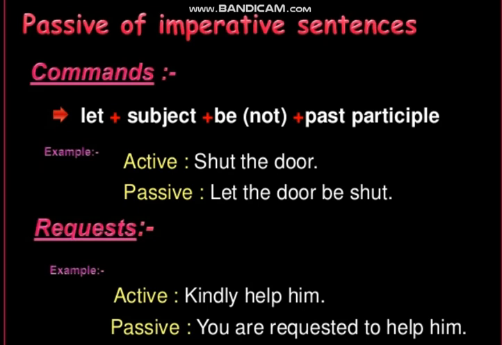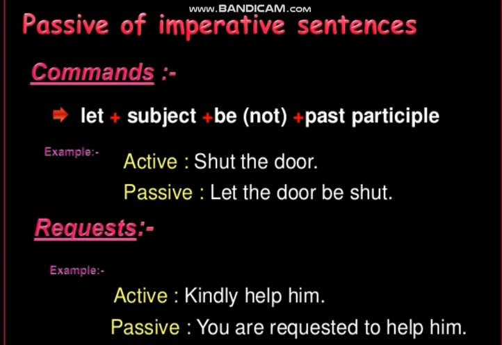It's not that you are ordering someone. It means you are making a request. So in request sentences, we use words that show whether a request, a command, or an order is being made.